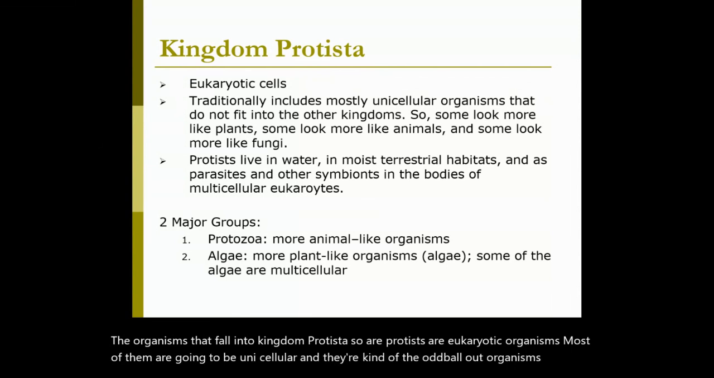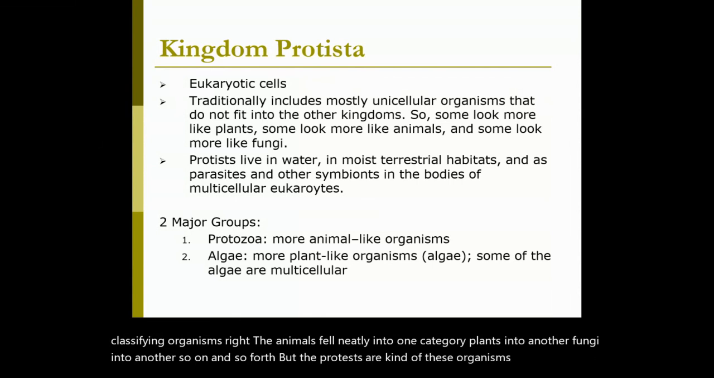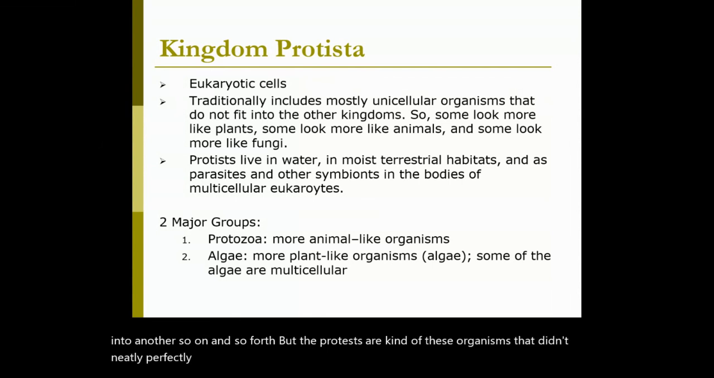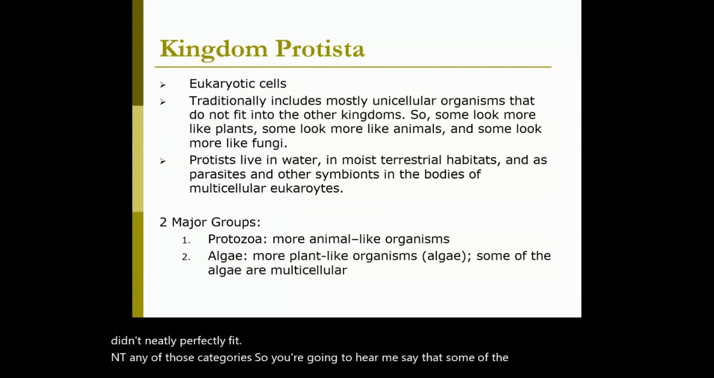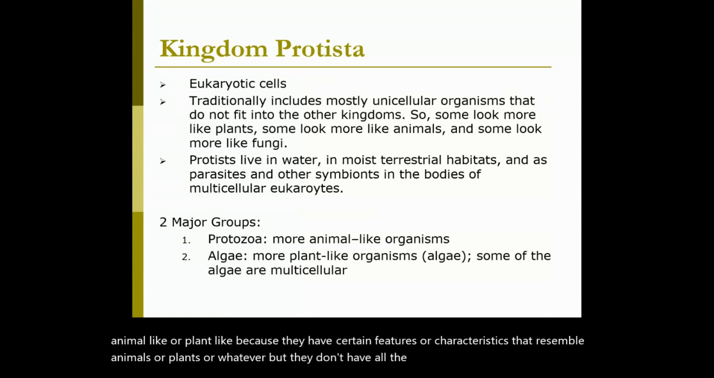When classifying organisms, the animals fell neatly into one category, plants into another, fungi into another, and so forth. But the protists are organisms that didn't neatly, perfectly fit into any of those categories. So you're going to hear me say that some of the protists are animal-like or plant-like because they have certain features or characteristics that resemble animals or plants, but they don't have all the qualifications to have been classified into that respective kingdom.